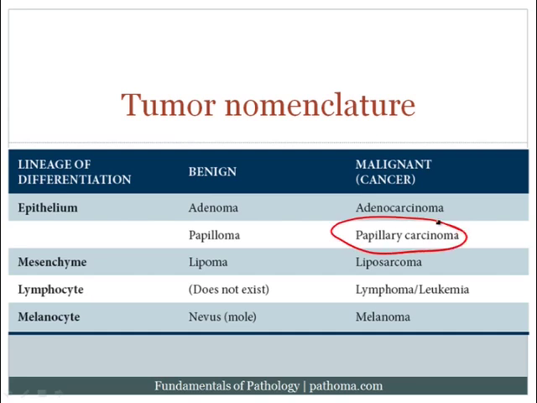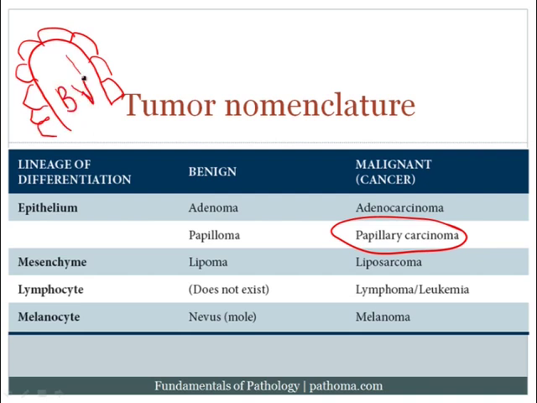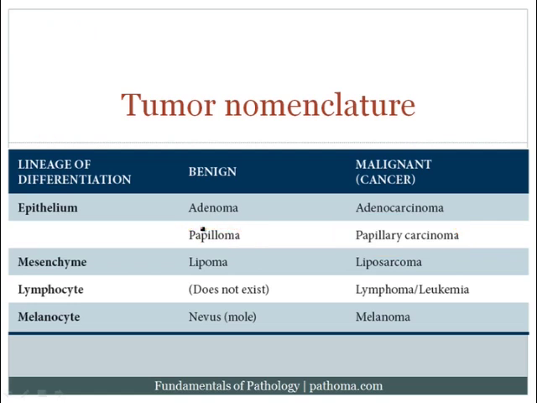And what do I mean by papillary finger-like structures? Well, it basically means that you've got this growth of epithelial cells, so these are the epithelial cells, and they overlie a connective tissue core with a blood vessel in the center. So there's a connective tissue core with a blood vessel in the center. And so those are papillary growths, and papillary growths, when they're benign, are called papillomas. When they're malignant, they're called papillary carcinomas.